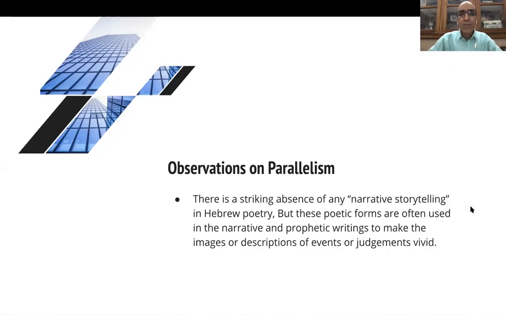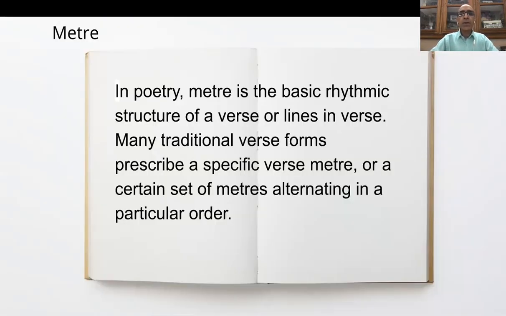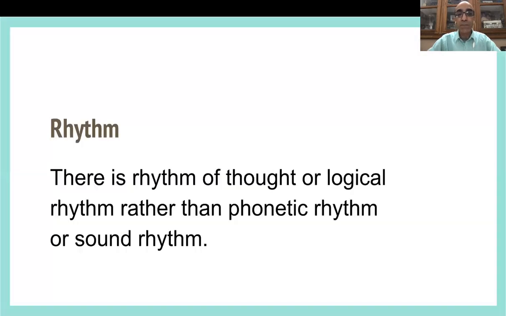All right, next, another aspect of Hebrew poetry is this idea of meter. Okay, another idea is meter. In poetry, meter is the basic rhythmic structure of a verse or lines in verse. Okay, in other words, you can actually tap. Okay, that's really what meter is. Many traditional verse forms prescribe a specific verse meter or certain set of meters alternating in a particular order. Okay, so that's meter. Rhythm.